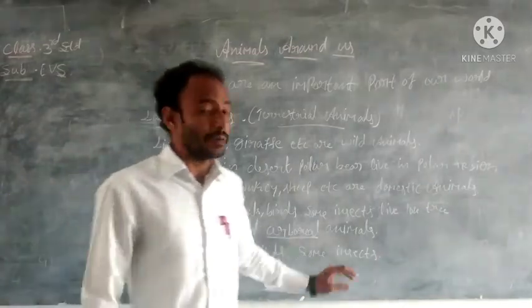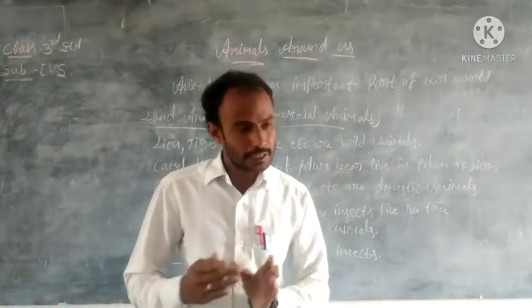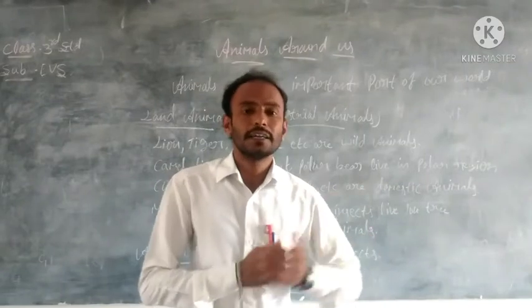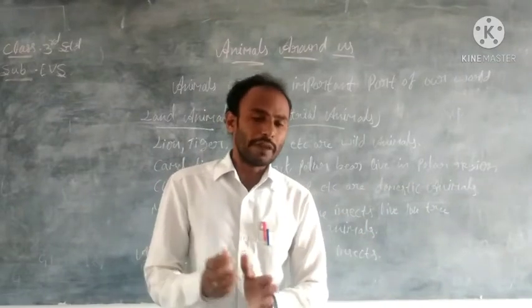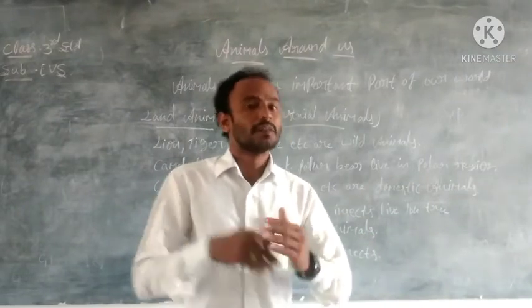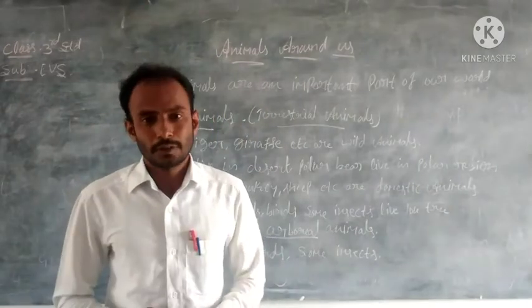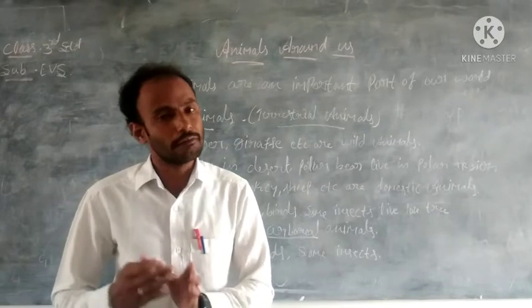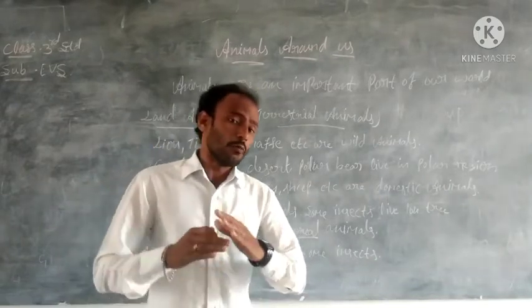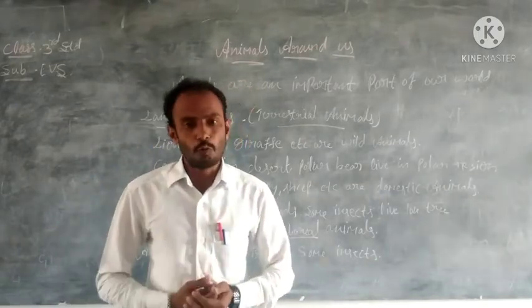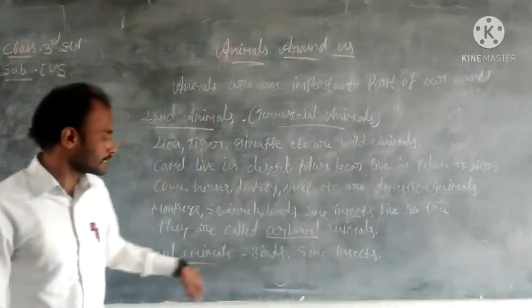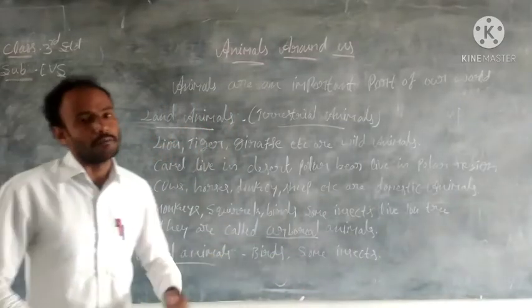Some insects also can fly in the air, and they move from one place to another by flying, using their wings and feathers. That is why we say these animals are aerial animals.